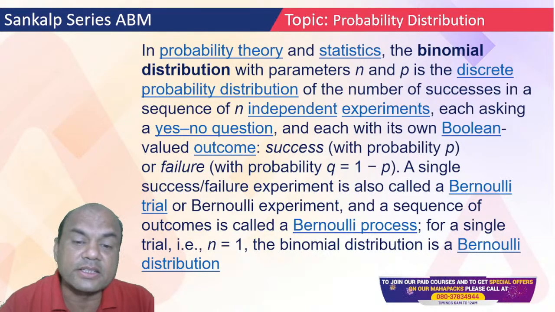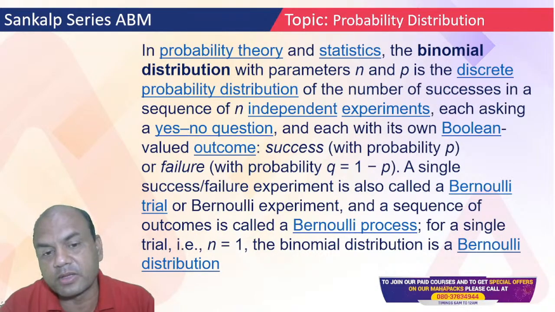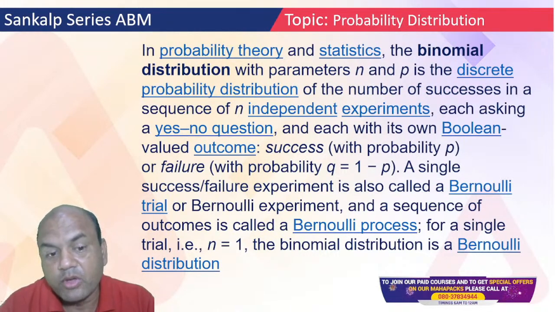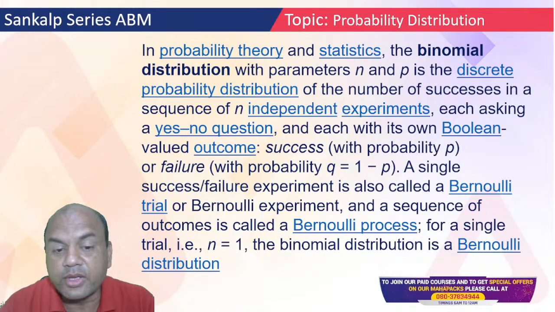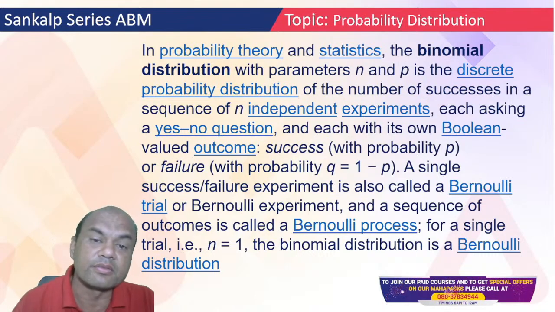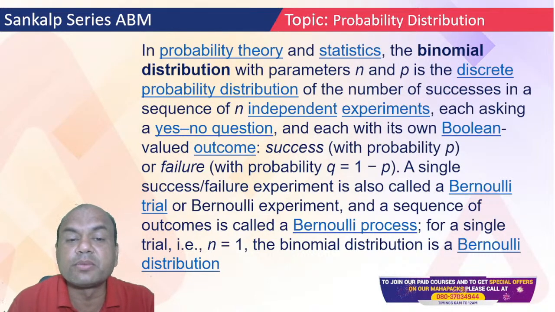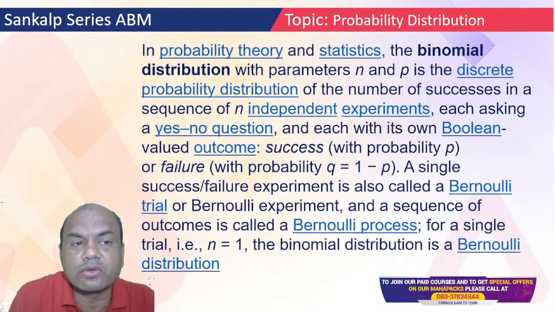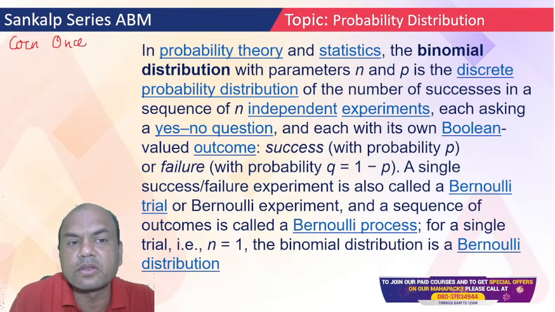A single success or failure experiment is called a Bernoulli experiment, and a sequence of outcomes is called a Bernoulli process. For a single trial, that is n equal to 1, the binomial distribution is the Bernoulli distribution. Now I'll explain in simple words. What does it mean? When I toss the coin only once, then it is Bernoulli.